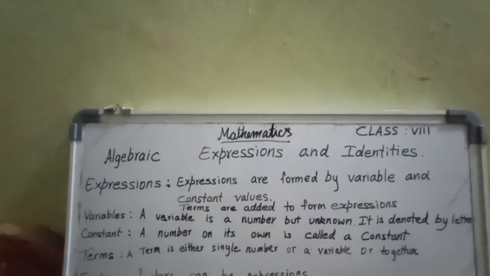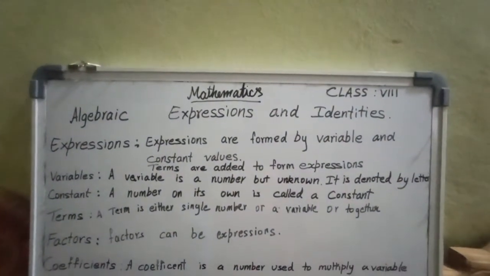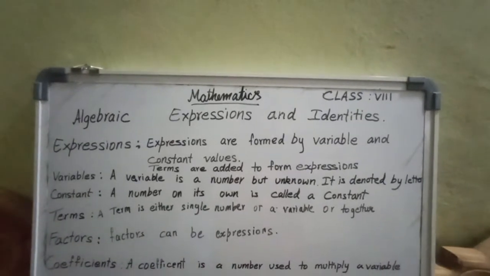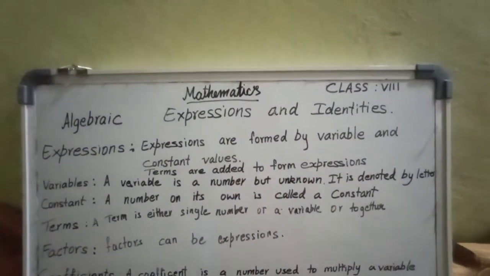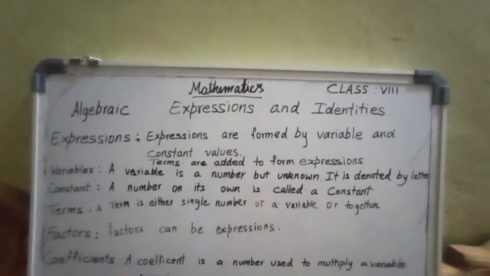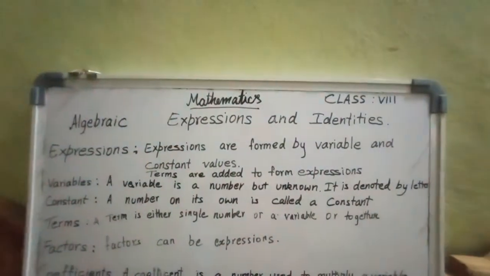So, next, coefficient. What is a coefficient? A coefficient is a number used to multiply a variable. Coefficient is a number. It is used to multiply a variable.